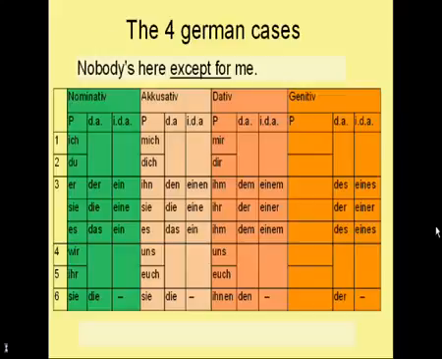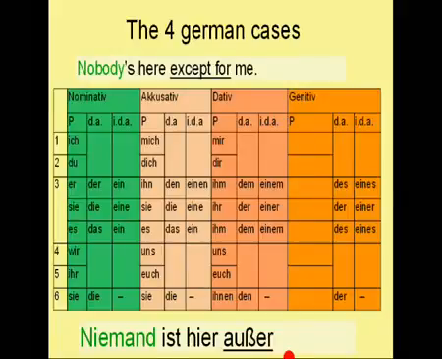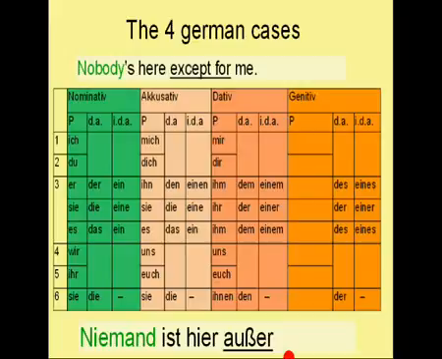Now let's take an example. Nobody's here except for me. How would you translate it? First of all, nobody means niemand in German, and it is the subject of the sentence. Therefore, the sentence starts with Niemand ist hier, außer. Now you already know what kind of case follows after this. So you should know which word we should use. Mir. It's the dative pronoun for the first person singular. And the sentence is Niemand ist hier außer mir.